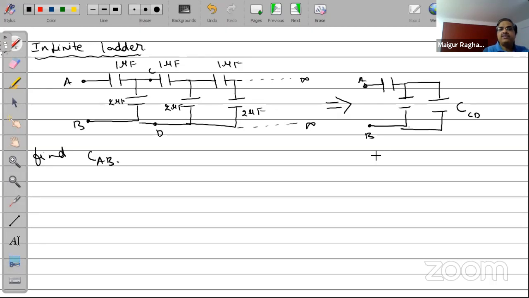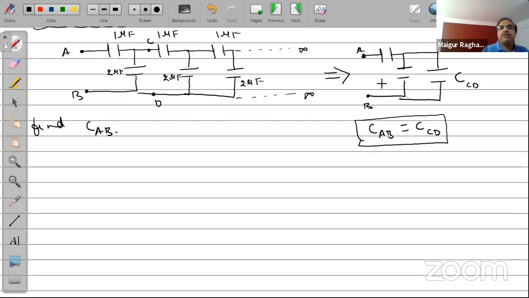But what I will say is, because I've just removed one step from an infinite network, the effective capacitor across AB should be the same as the effective capacitor across CD as well. And therefore instead of C_CD, I'll write C_AB.